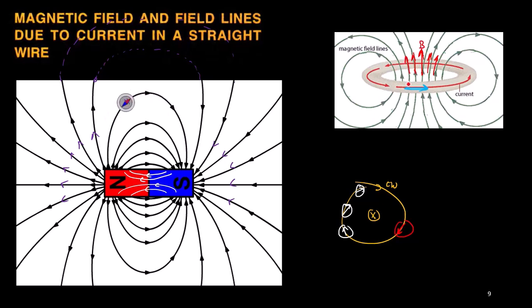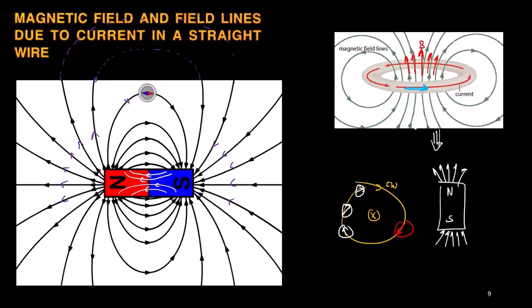So if you replace this loop by a permanent magnet, what's the representation? I can draw another permanent magnet for this. What should be the direction then? It should be a permanent magnet with the north pole above and the south pole below. Why? From the north pole the magnetic field lines come out. That means this loop can be treated as a permanent magnet having the north pole facing upward and the south pole facing downward, because the field lines are going inside.